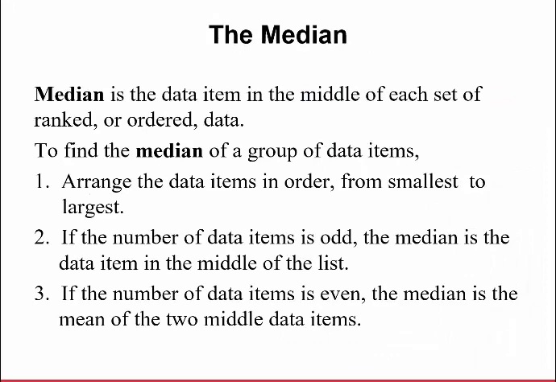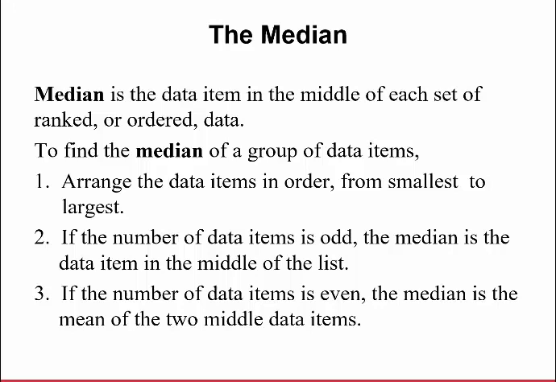All right, what is the median next? Okay, so we've talked about the mean. Now let's do the median. So the median is the data item in the middle of a data set. This data set, to find the median, has to be ranked or ordered, so it's the middle value. So to find the median of a group of data items, if you can do this by hand, first thing you do is arrange the data items in order, smallest to largest.